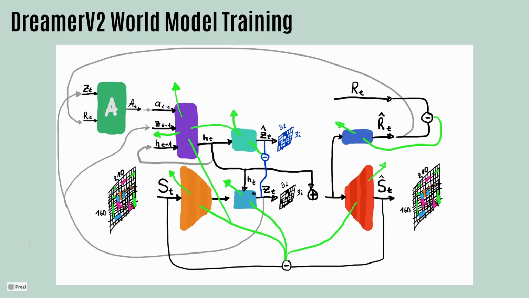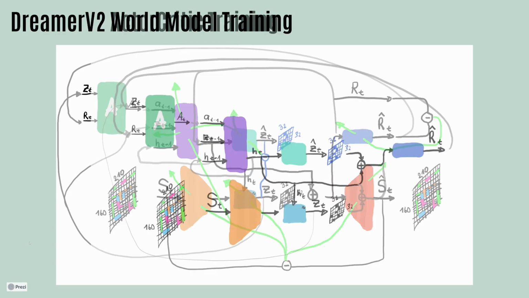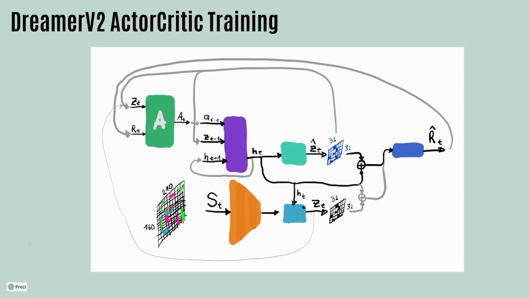Now that we trained the model, we can use the model to train the agent. This will look a little bit something like this. First, we feed one real image into the encoder through the chain to get the first categorical representation. Then we send this to the agent. The first difference you see now is that the agent actually gets the categorical representation and no longer the whole image. So it only learns from these categoricals. But he gets this real categorical as first input.